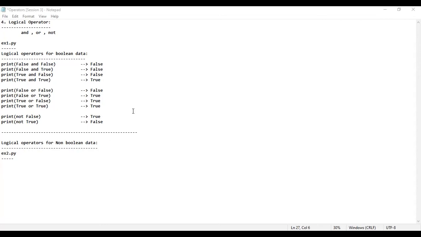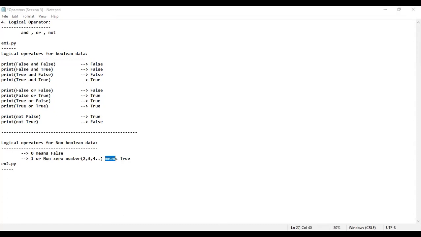Guys, what is Boolean data? True and false is Boolean data. If you provide 0 for and, or, not, assume that you're just telling not of 0, then that 0 is non-Boolean data. Non-Boolean data 0 means what? False. So all these things we have learned, sir. 1 or a non-zero number: if it is 1 or a non-zero number like 2, 3, 4, 55, 66, then it will treat it as what? True. Don't worry, I'm going to take the example.